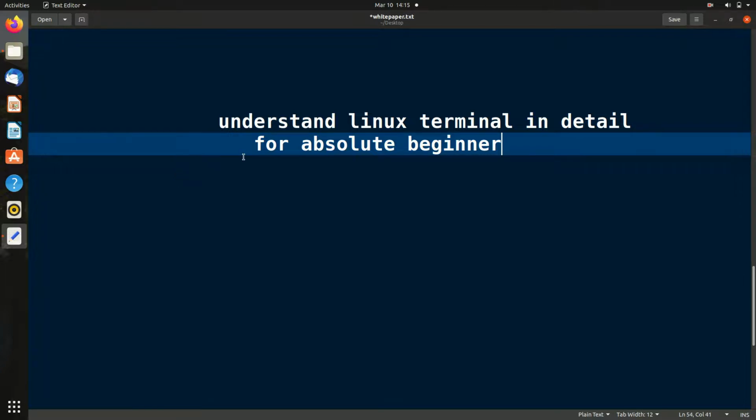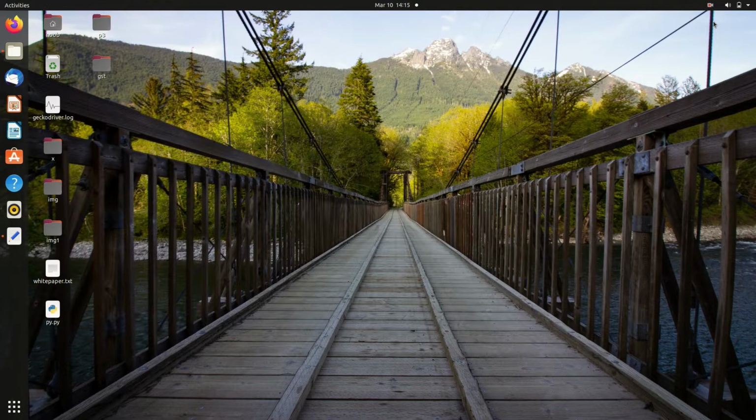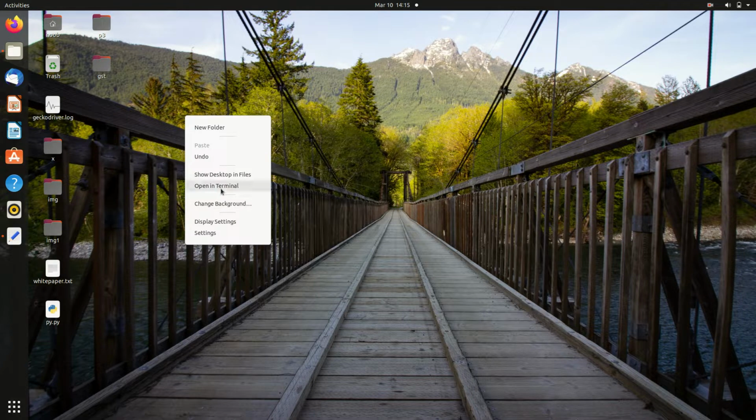At first you should have a Linux distribution or Linux operating system. Any Linux operating system works, as these things are the same for all. To understand the terminal, we first have to open it. Let me show you one important thing. Go to the desktop and right click, and you can see the option Open in Terminal. Why is it given as open in terminal? Because whenever you open the terminal, it opens in a certain folder or directory. It does not open without a folder.